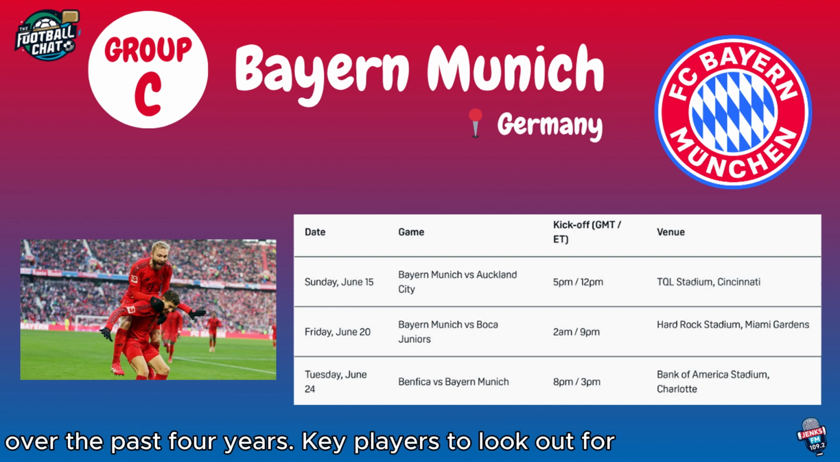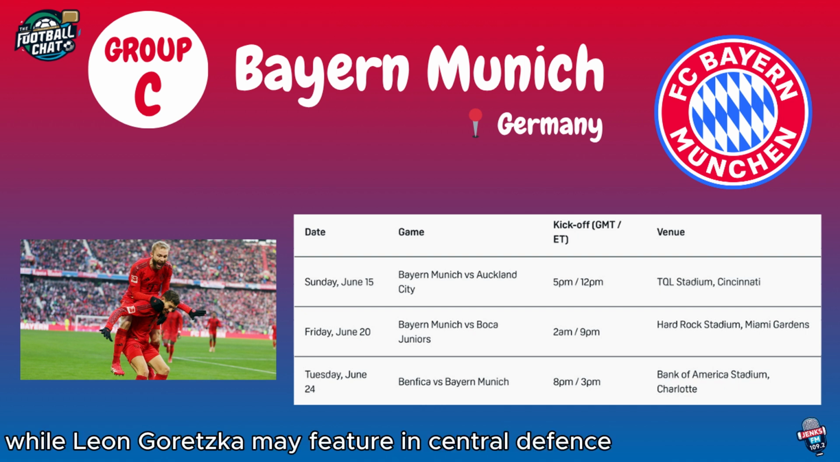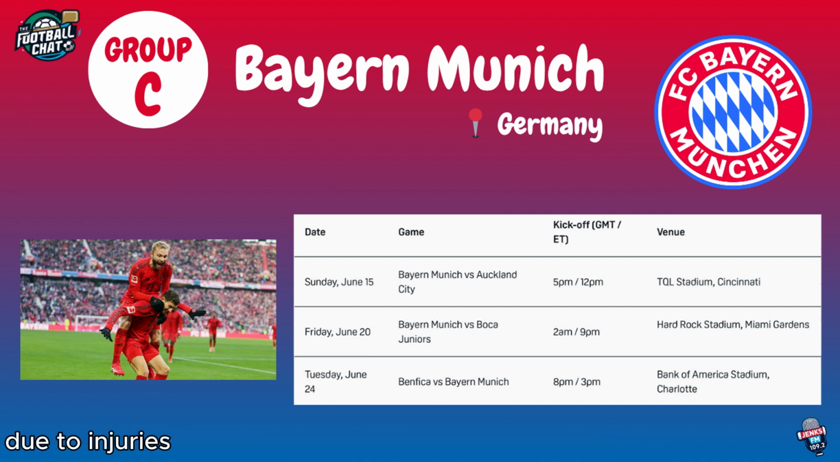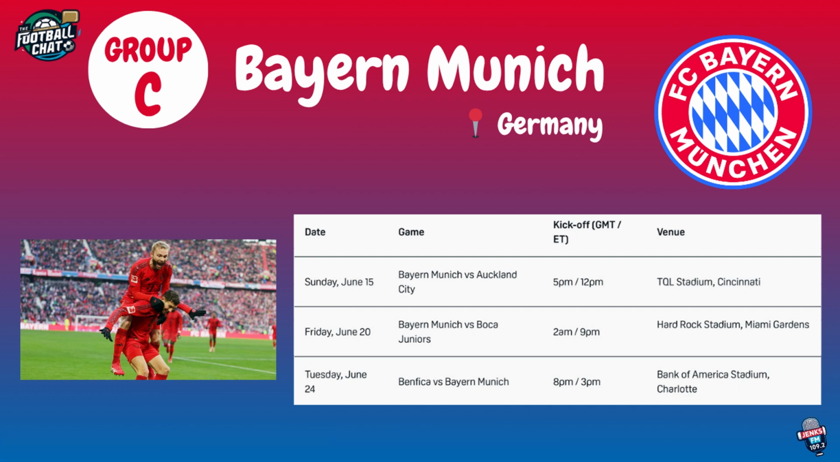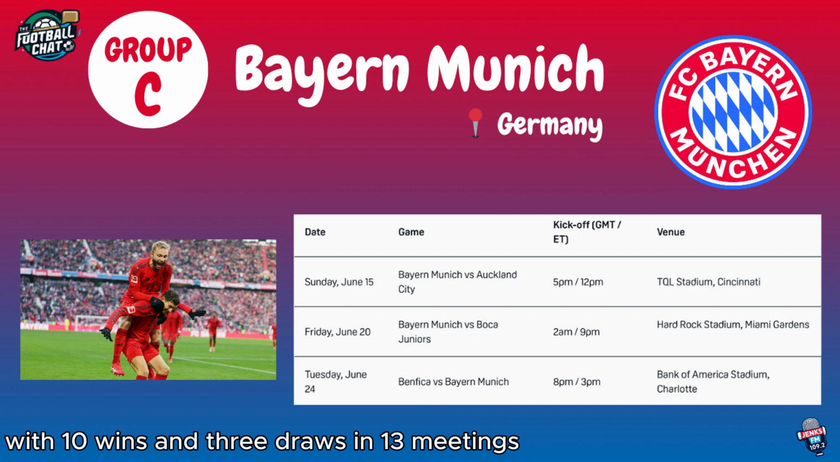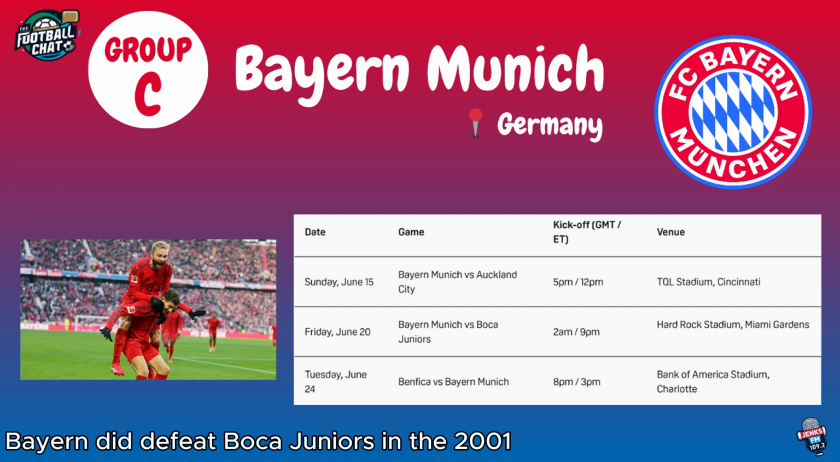Key players to look out for: Harry Kane, he leads the attack, while Leon Goretzka may feature in central defence due to injuries. Injury worries see Upamecano, Min-jae and Hiroki Ito sidelined. Bayern have a strong record against Benfica, with 10 wins and 3 draws in 13 meetings. Head-to-heads, Bayern did defeat Boca Juniors in the 2001 Intercontinental Cup final.